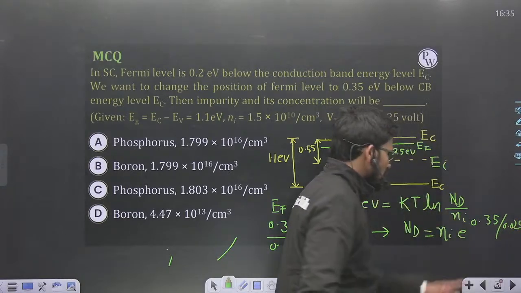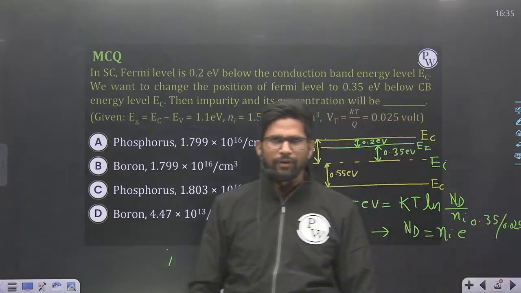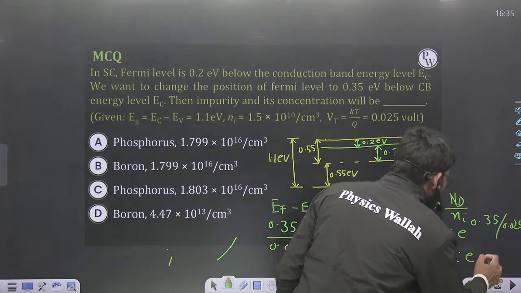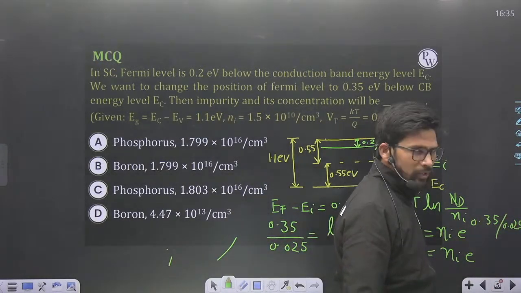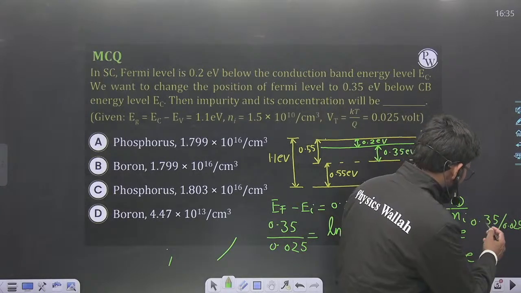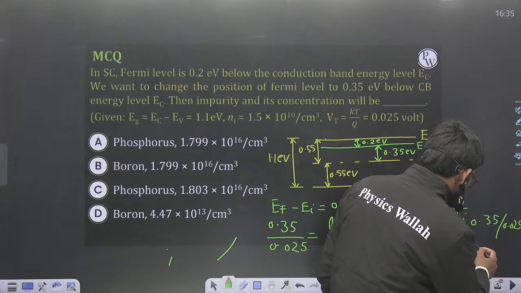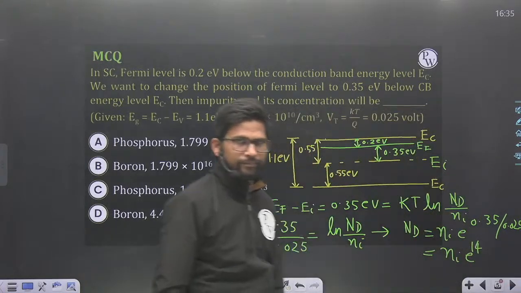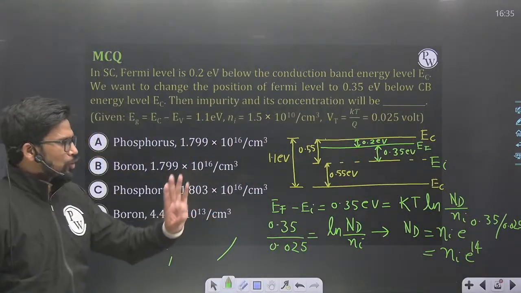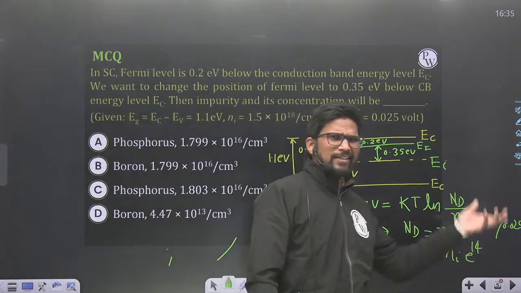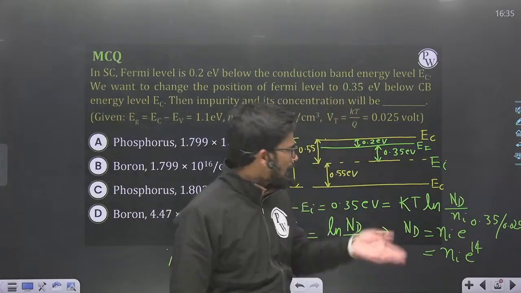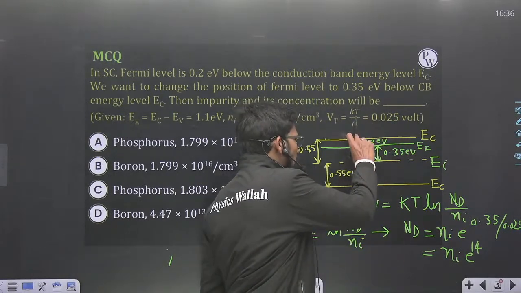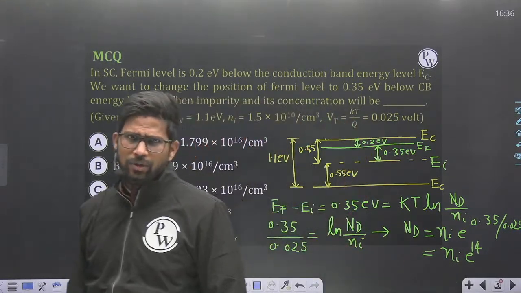Okay. So this is 350 upon 25. So it will come out to be Ni into e to the power 350 upon 25, that is, e to the power 14. Okay. So Ni into e to the power 14. This much of donors are added in intrinsic semiconductor, and then Fermi level shifted from EI to this EF, and this EF is 0.2 electron volt below the conduction band energy level.